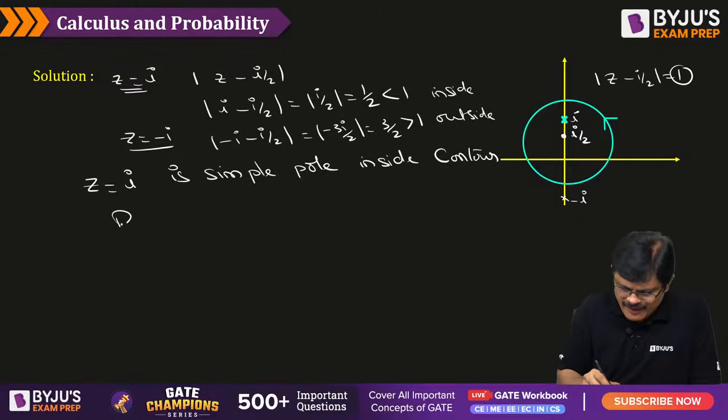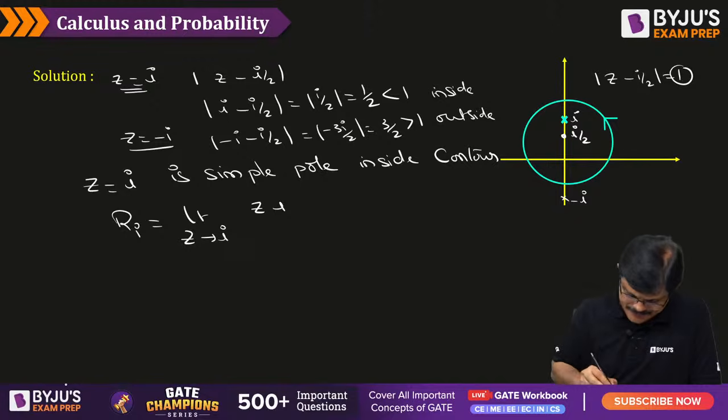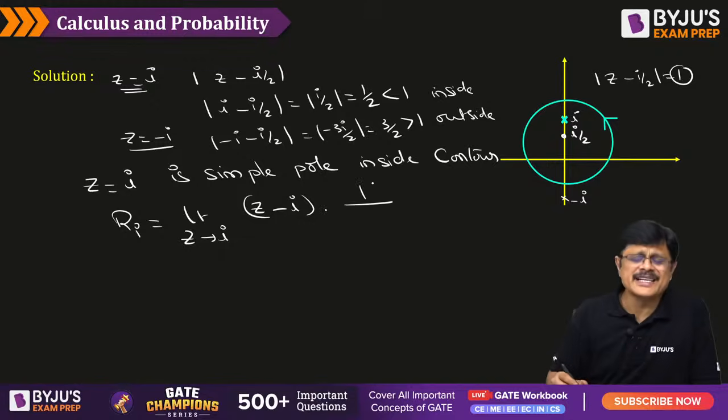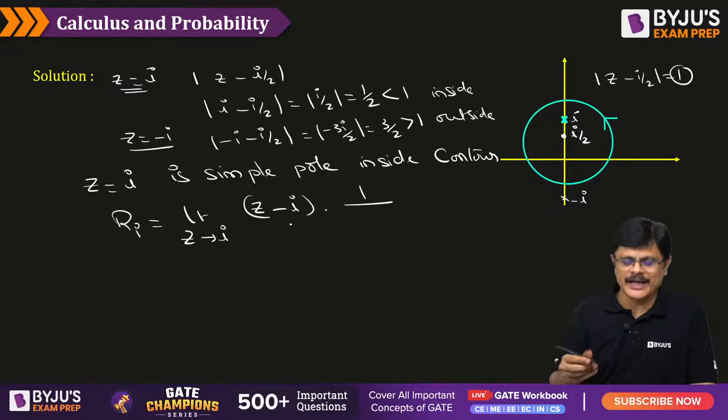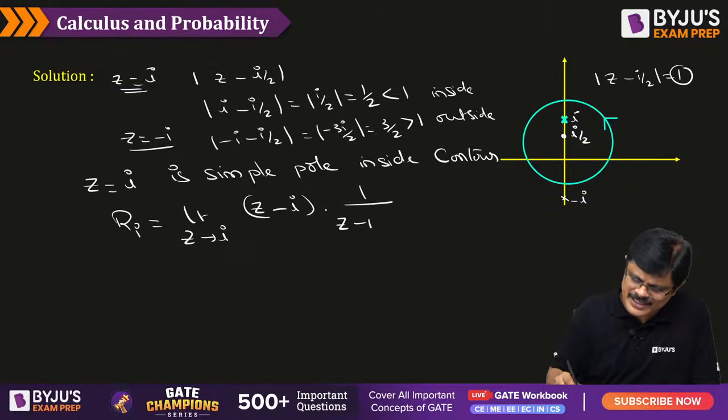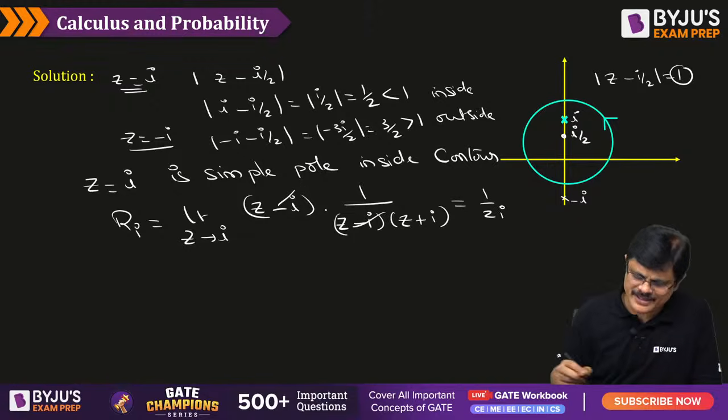So first we find the residue at i, which is the limit as z approaches i of (z minus i) into 1 by (z square plus 1). Of course you can use L'Hospital's rule and get it, sir, or z square plus 1 is nothing but (z minus i) into (z plus i). So these two get cancelled, you are going to get 1 by 2i, my dear friends.